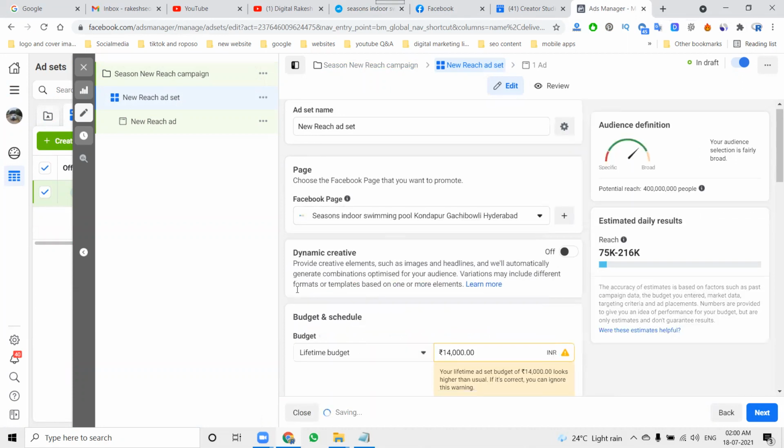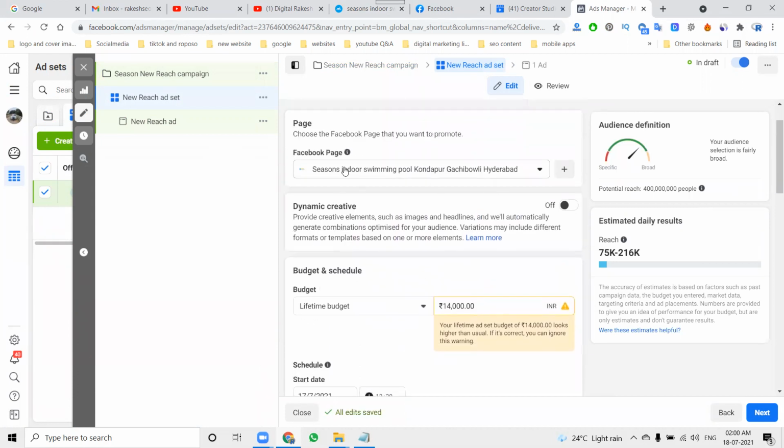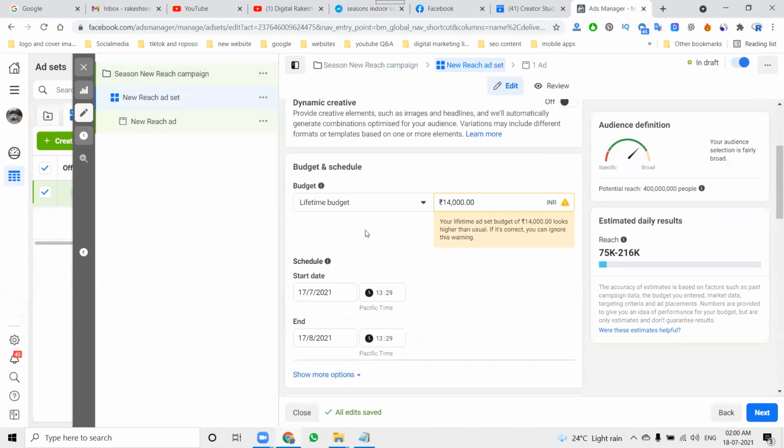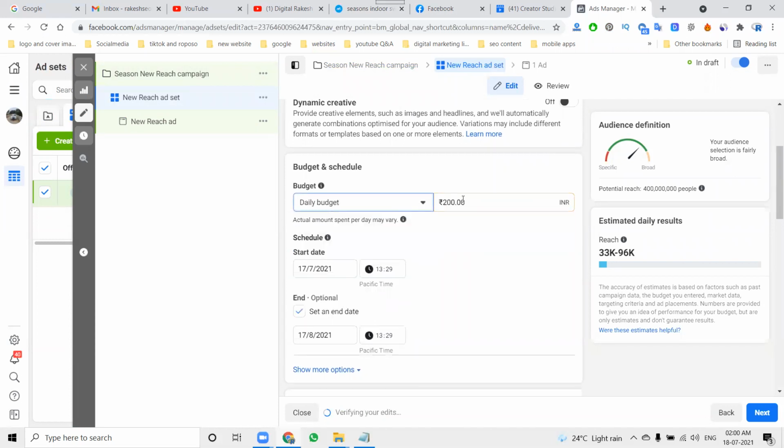When the page is selected, the Facebook page and Instagram are automatically selected. Connecting your Facebook page to Instagram is mandatory. Here they ask for a budget, lifetime or daily. I can go with a daily budget, a minimum of 80 rupees would also be good. How much reach will you get? 14,000 to 39,000 each.